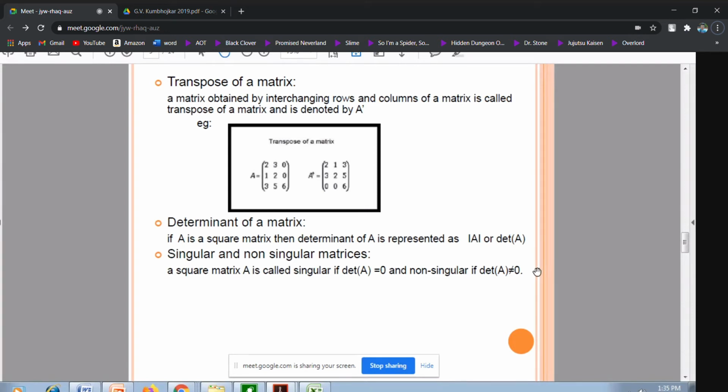For what do I require the matrix to be non-singular? Yes, students. For searching A inverse, I must have my matrix non-singular.